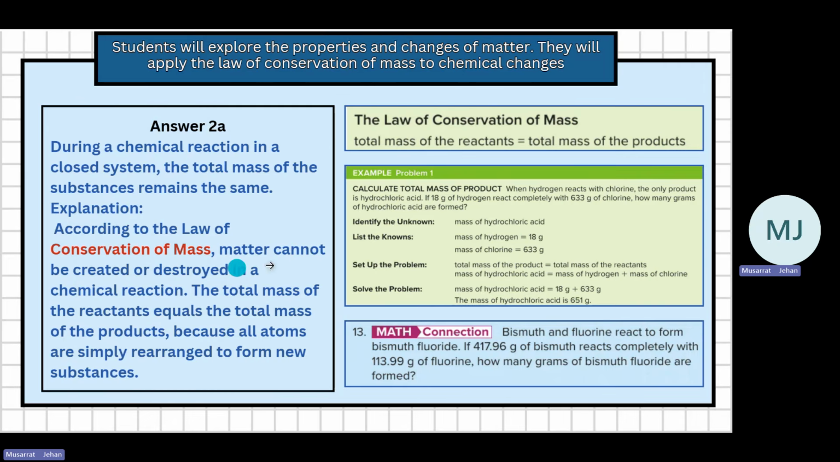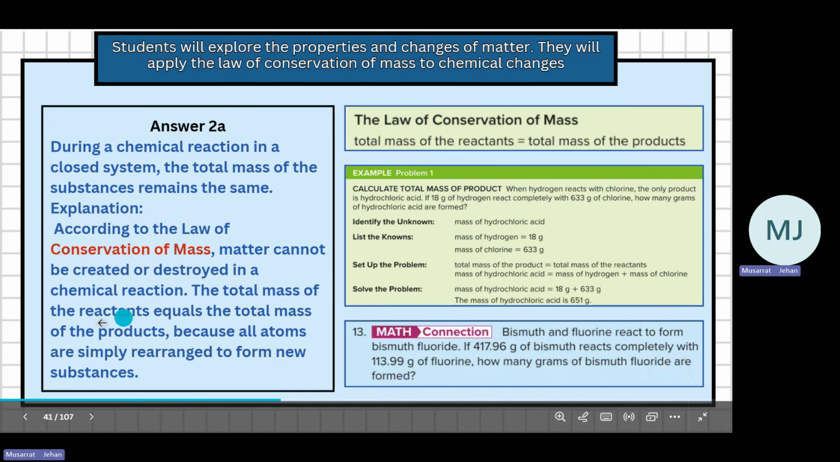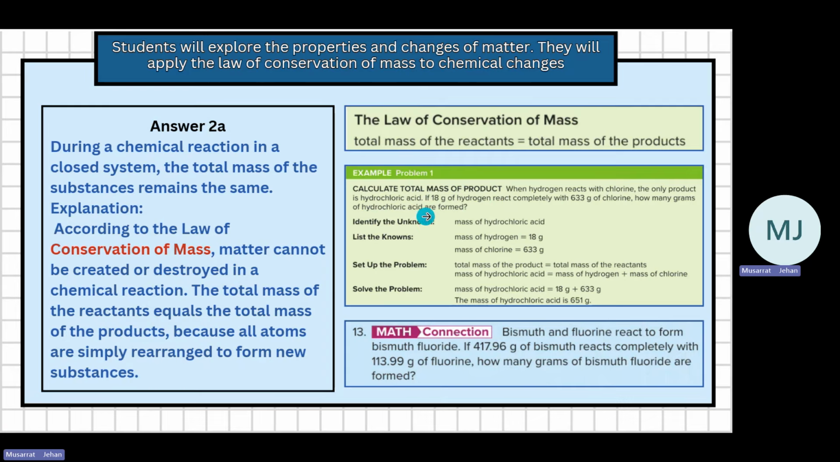According to the law of conservation, matter cannot be created or destroyed. In a chemical reaction, the total mass of the reactants equals the total mass of the products, because all atoms are simply rearranged to form new substances. Suppose you're asked to calculate the masses, you have to remember that whatever is the mass of the substances reacting should be equal to the mass of the substance formed.